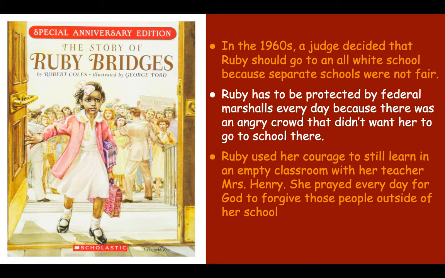I know that in this text, in the 1960s, a judge decided that Ruby should go to an all-white school because separate schools were not fair. Ruby had to be protected by federal marshals every day because there was an angry crowd that didn't want her to go to school there. Ruby used her courage to still learn in an empty classroom with her teacher, Mrs. Henry. She prayed every day for God to forgive those people outside of her school.